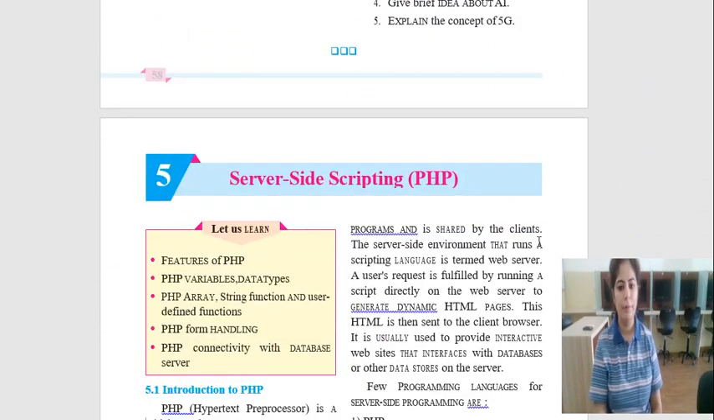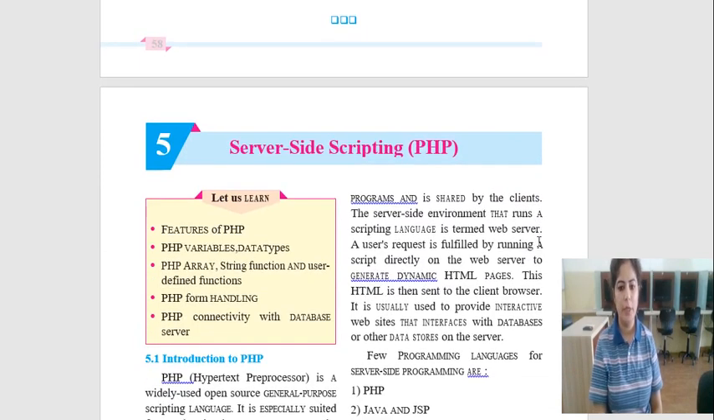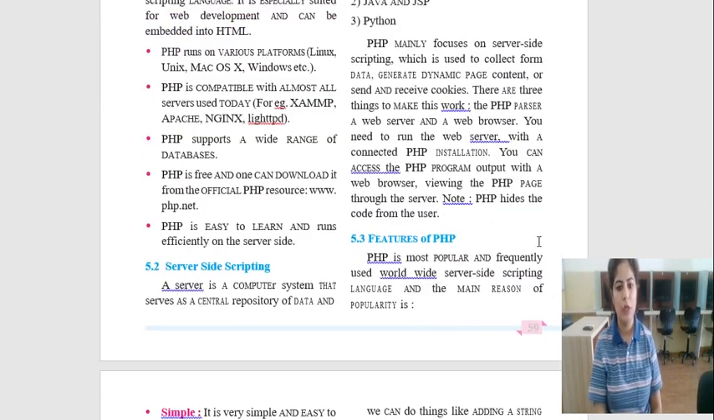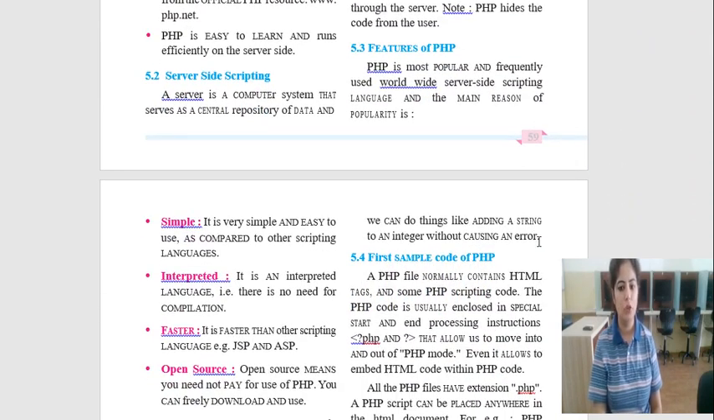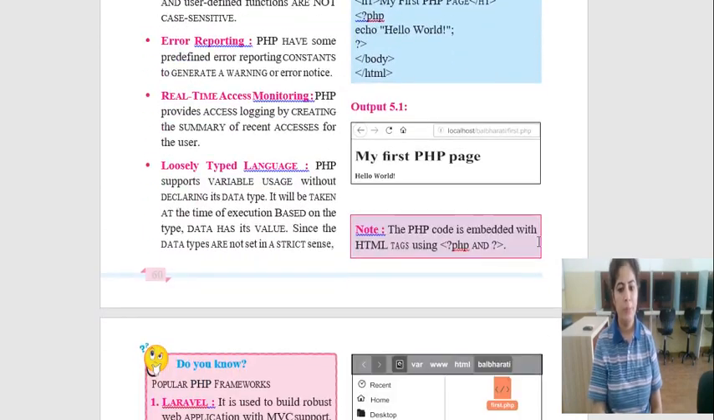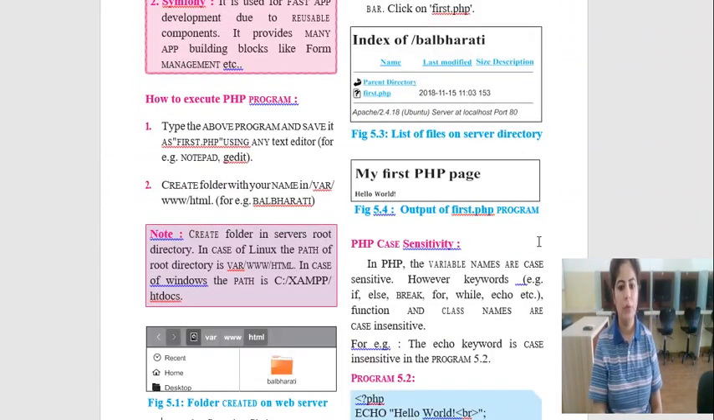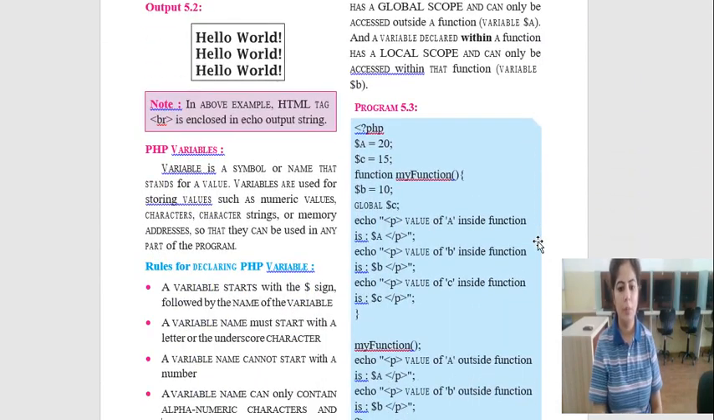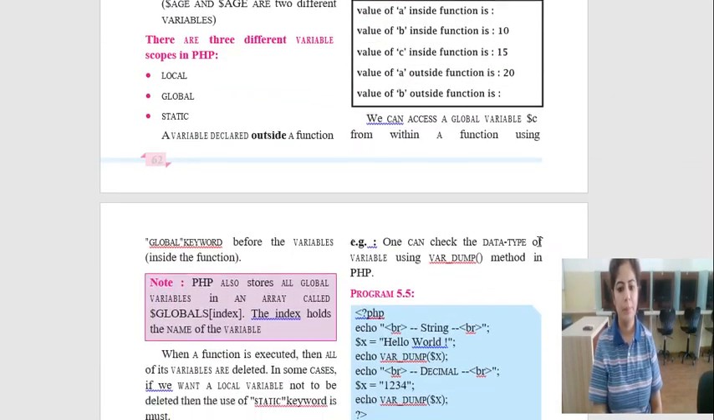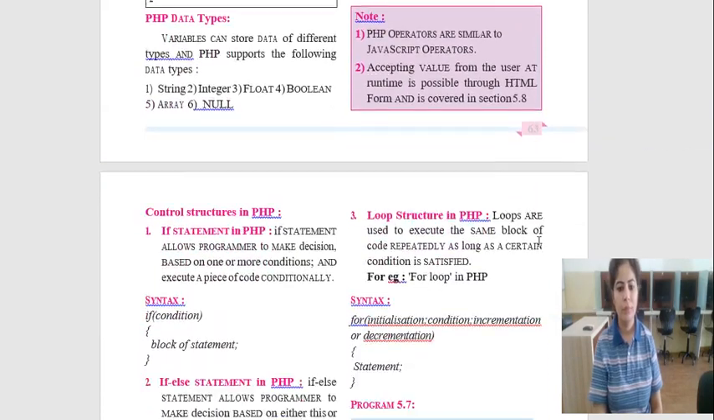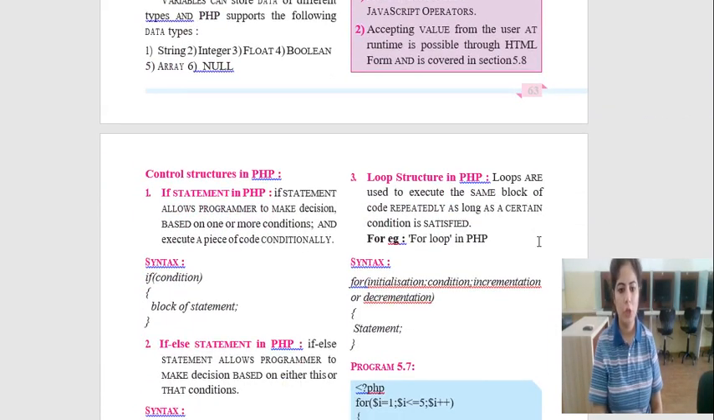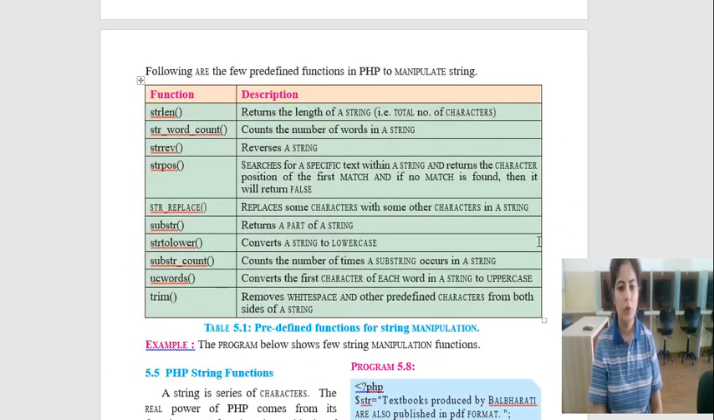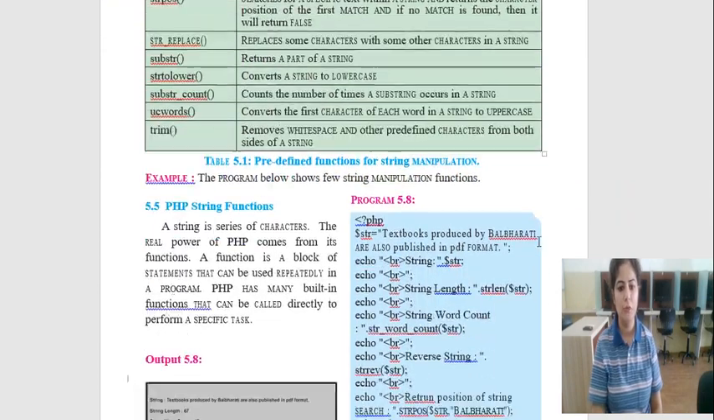Now, unit number 5. Unit number 5 is PHP, server-side scripting language. In this unit, you have to study the introduction of PHP and features of PHP in detail. And after that, you have to study case sensitivity of PHP, variables of PHP, data types, control structures in PHP, if statement, looping statement. You have to study that part. You also have to study string functions of PHP.